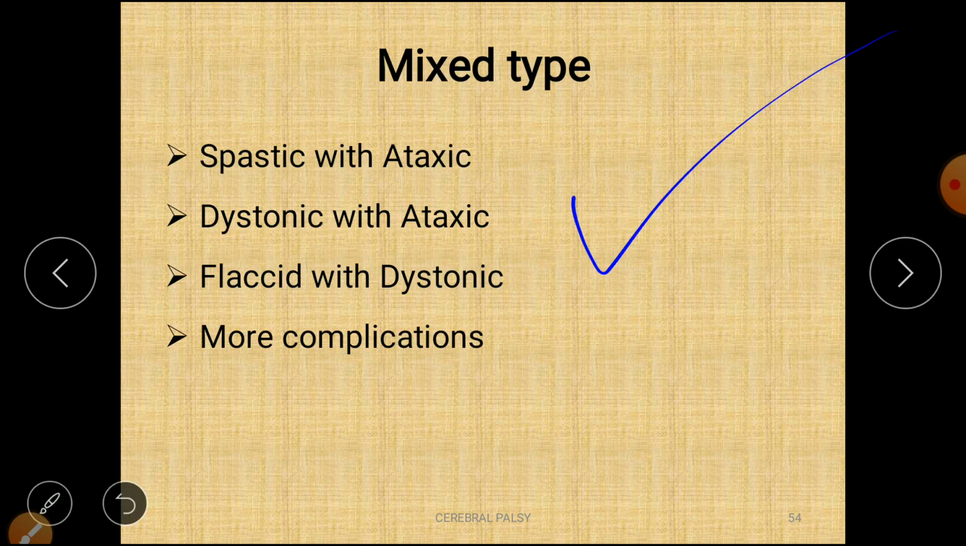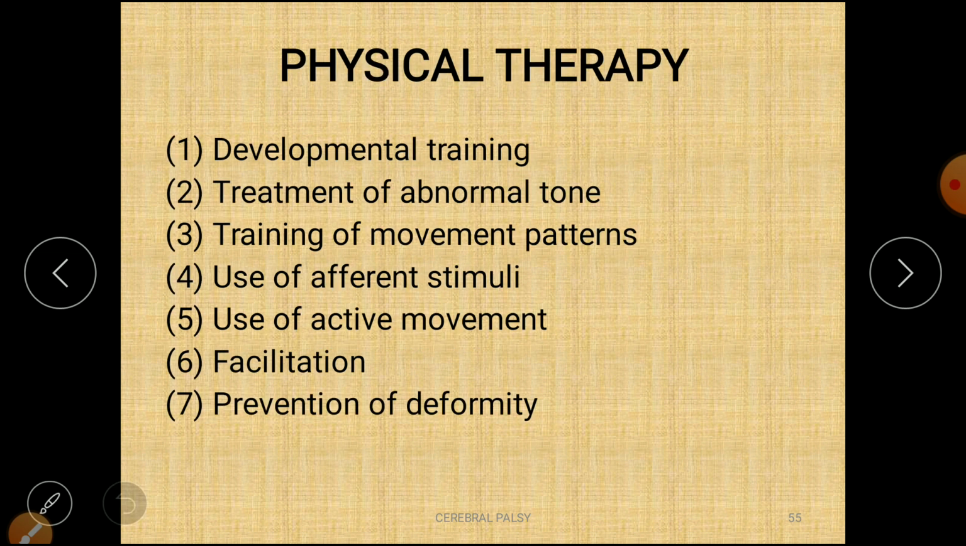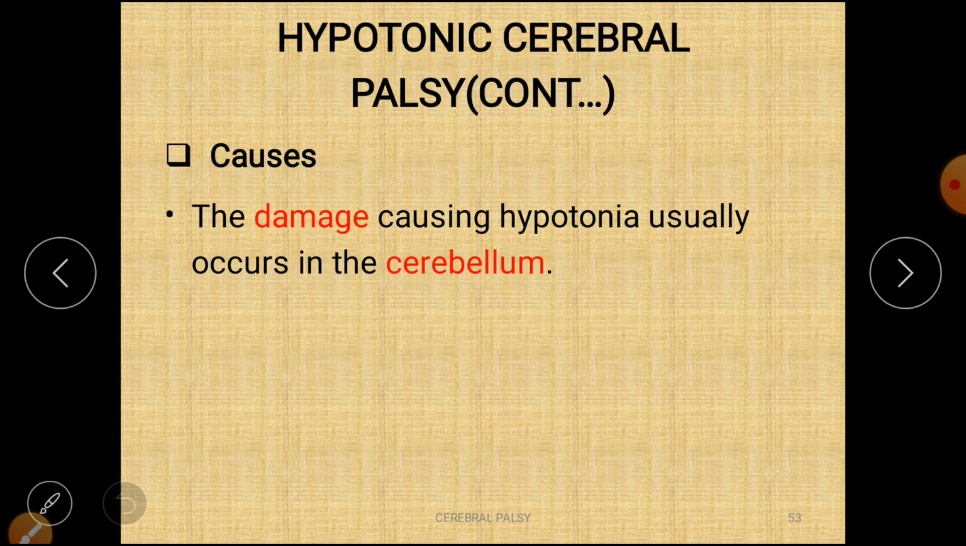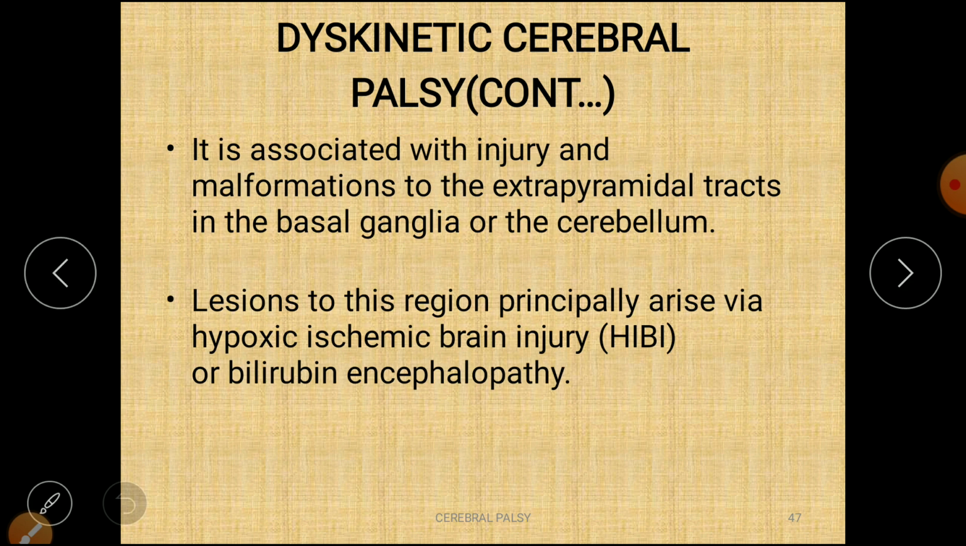The last is the mixed type, meaning spastic with ataxic, dystonic with ataxic, flaccid with dystonic, and more combinations. One or two CPs combined with each other are known as mixed type CP. This is all about the classification of cerebral palsy.